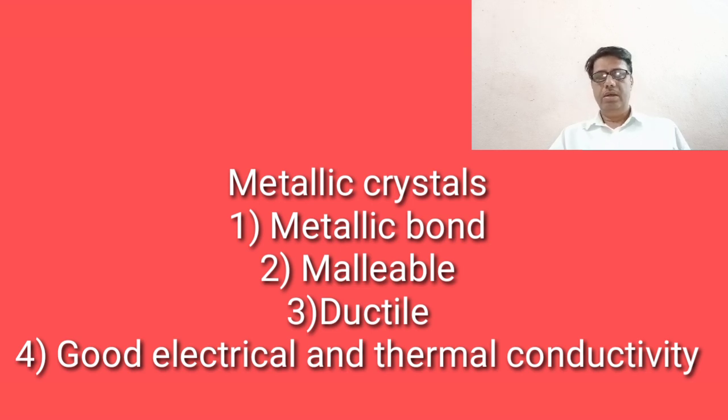So simply, how is this metallic bond formed, and some properties of metallic crystals. In a solid metal, the valence electrons, that is the electrons present in the last orbit, are delocalized over the entire crystal, leaving behind positively charged metal ions.